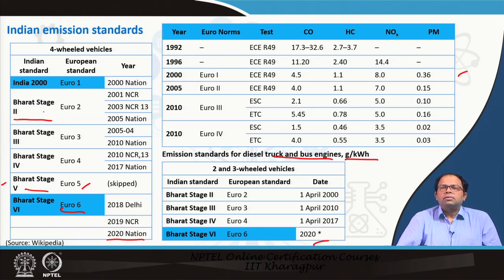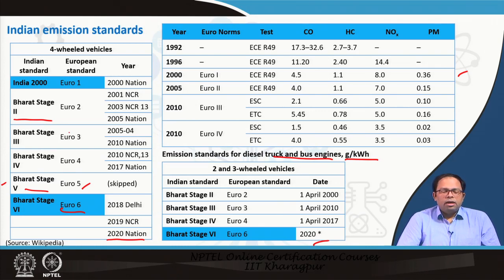Now, when we are trying to determine total emission for a particular city or an urban area, we need to understand how many of these vehicles belong to which category. That tells us what kind of maximum emissions this kind of vehicle is likely to produce, and also the related technologies that have been used in those vehicles.